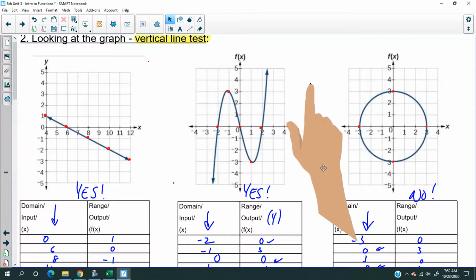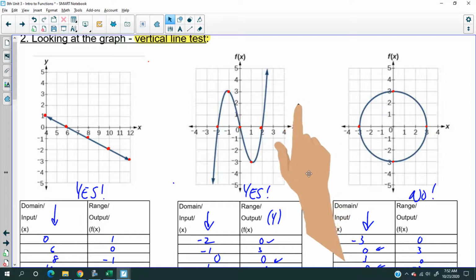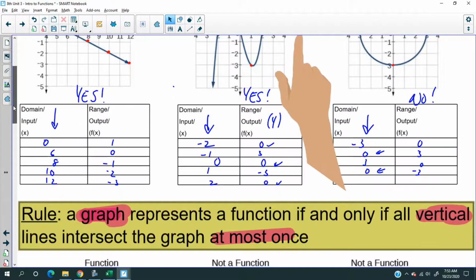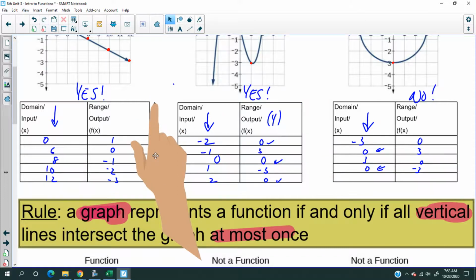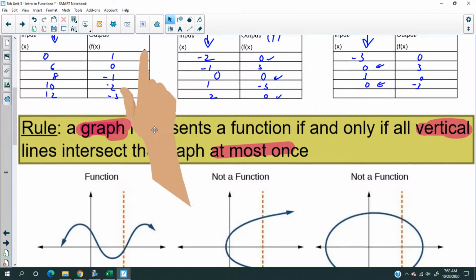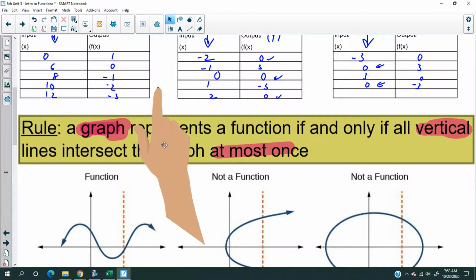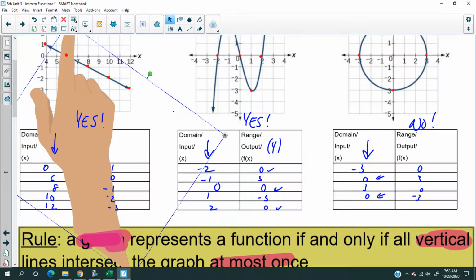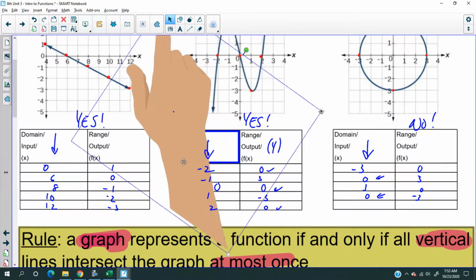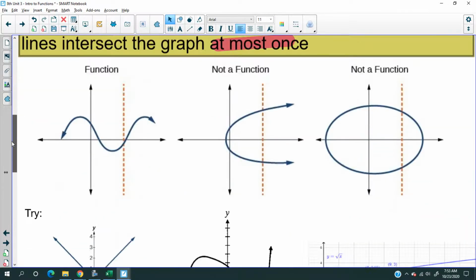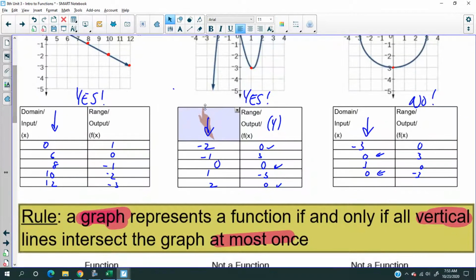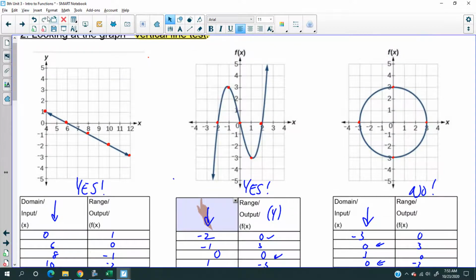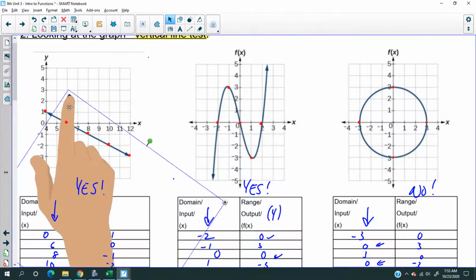Now, when I was your age, I had regular fingers like you guys have, but as I've gotten older, my index fingers, actually all my fingers, they look like fat sausages. So at my age I can't really do this anymore, because it's just gonna end up covering half the graph. So here's an even more elegant way of doing it. Where did, oh no, the hand just went into the table and I can't retrieve it. Oh, that's not good. Let me try this. Okay, I got it back.